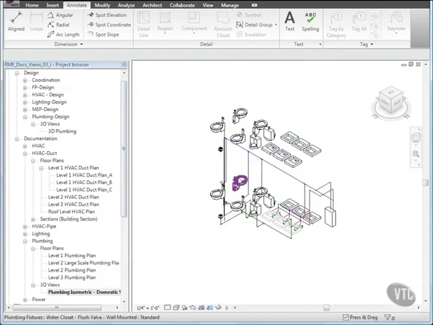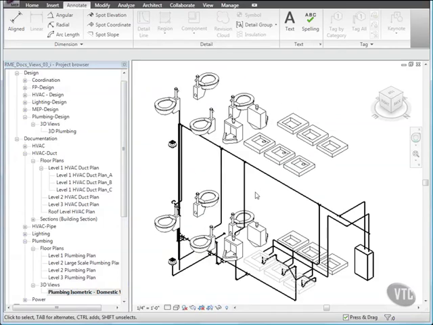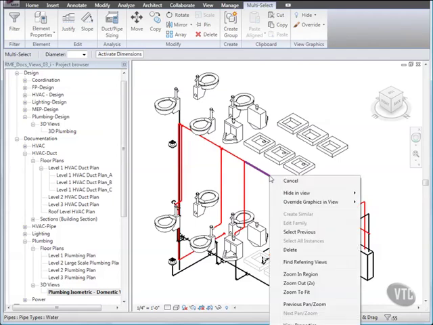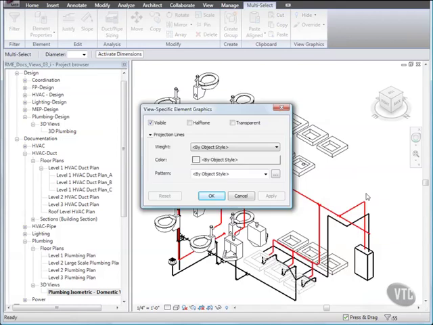Then zoom into the plumbing system and highlight a segment of the top horizontal piping and press Tab twice to highlight the pipe run and click to select it. Then right-click and click Override Graphics in View and then click By Element. In the View Specific Element Graphics dialog, for Weight, select 3. For Pattern, select Dash, and then click OK.